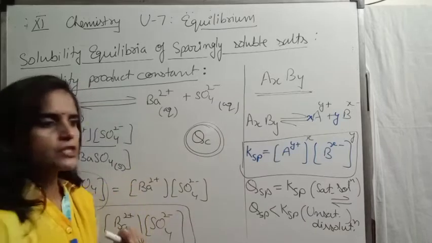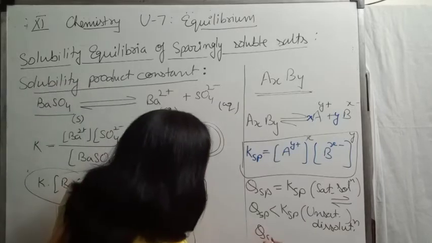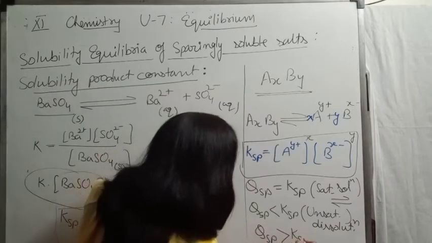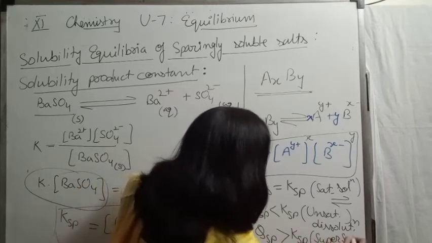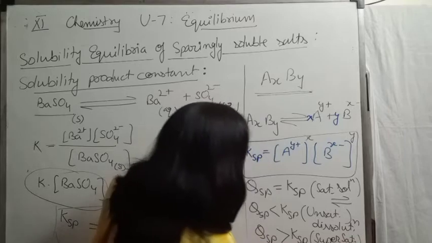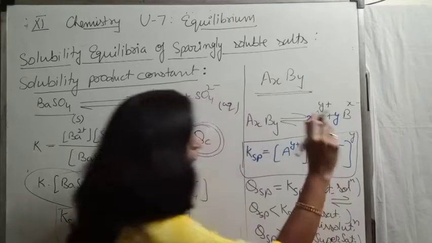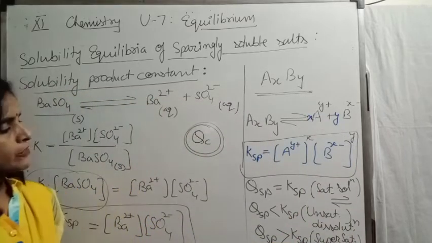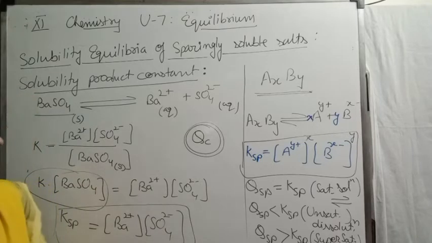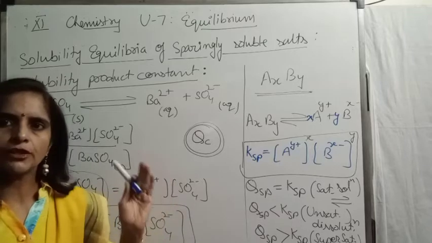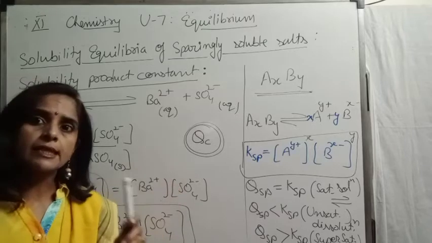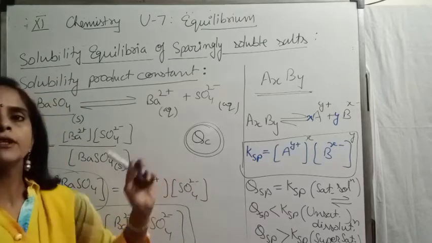But the third option, Qsp greater than Ksp, means this is a supersaturated solution, or precipitation, a precipitate, is formed. So in this way, by comparing Qsp and Ksp, we can tell the direction of reactions, like we discussed in the case of Kc and Qc.